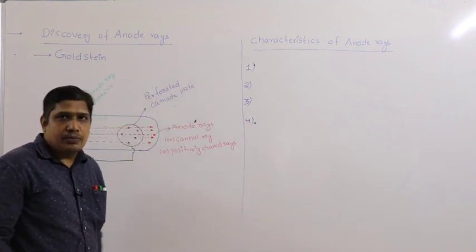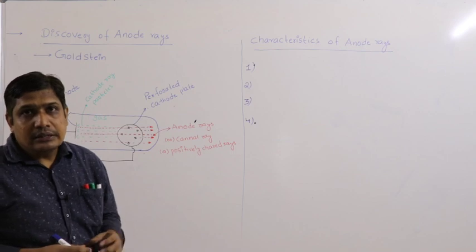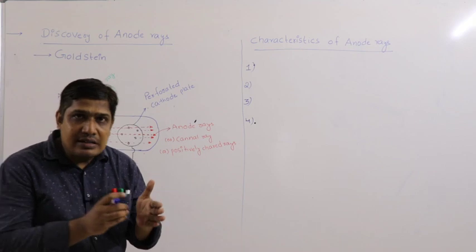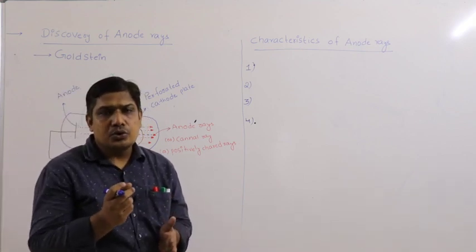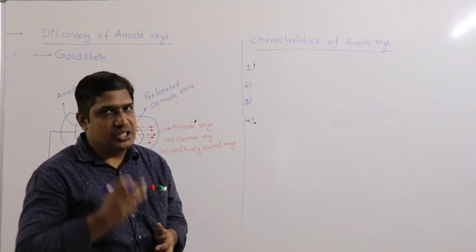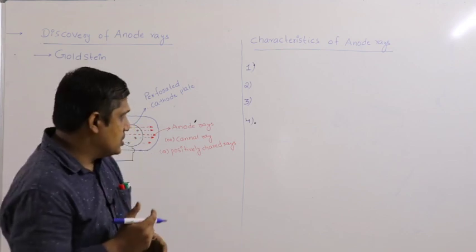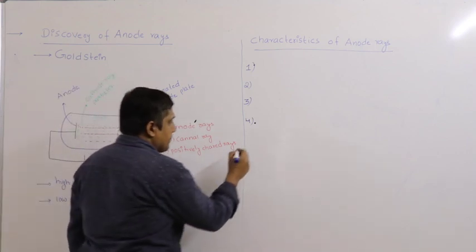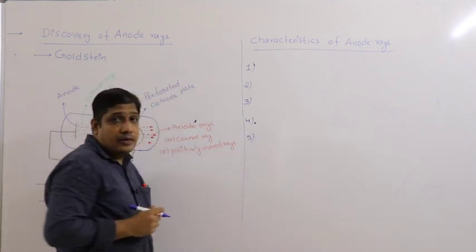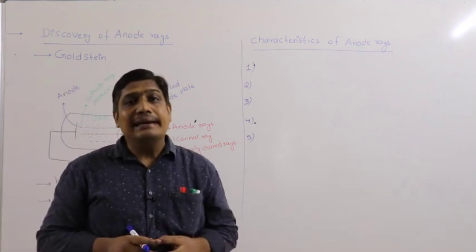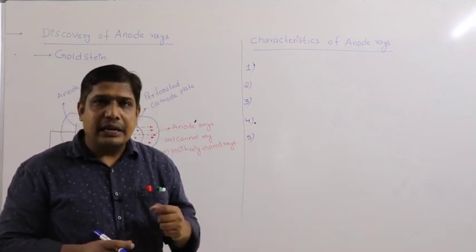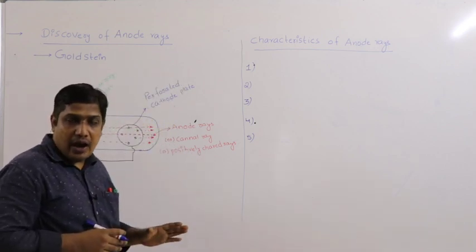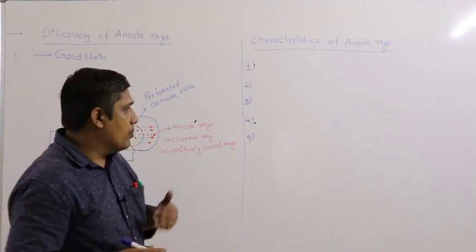Coming to the next point, like cathode rays, these anode rays can cause fluorescence. When they fall on a zinc sulfide screen, they produce a flash of light, scintillation, right? So we call it the ability to cause fluorescence. Anode rays possess penetrating power. Here the penetrating power is observed to be more. So like cathode rays, they have penetrating power and it is found to be more.